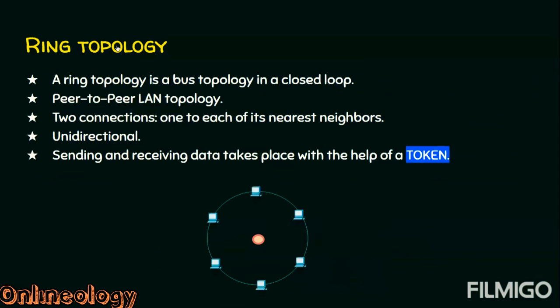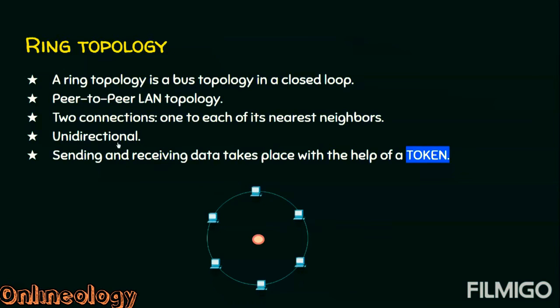And coming to the second topology, the ring topology. A ring topology is a bus topology, but in a closed loop. If you observe, this is a bus topology, but this is a closed loop. So here the nodes involved are peer-to-peer LAN topology nodes. It means there is no one superior in this network and there is no one inferior in this network. All nodes have equal rights and that is why we call these nodes peer-to-peer nodes. And every node will have 2 connections, one to each of its nearest neighbors.